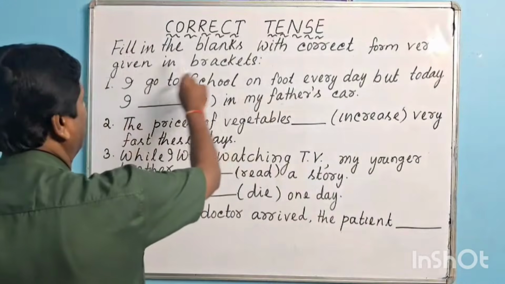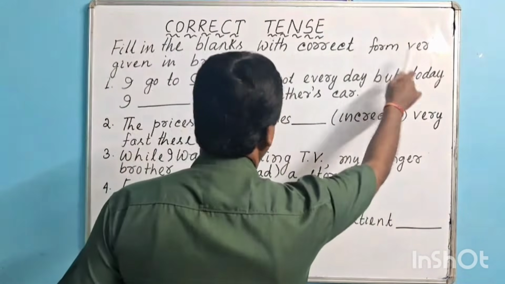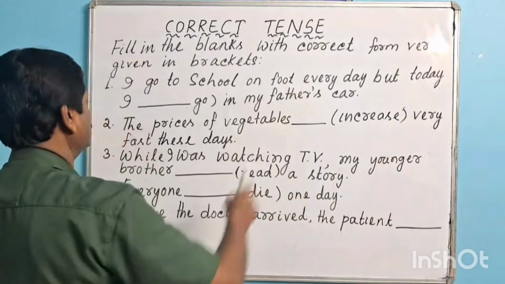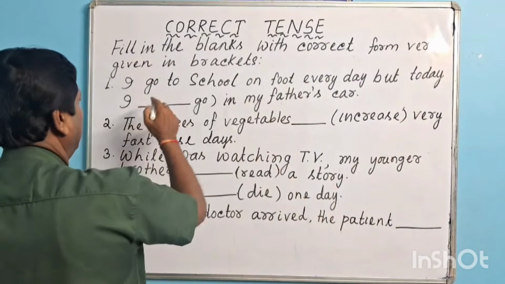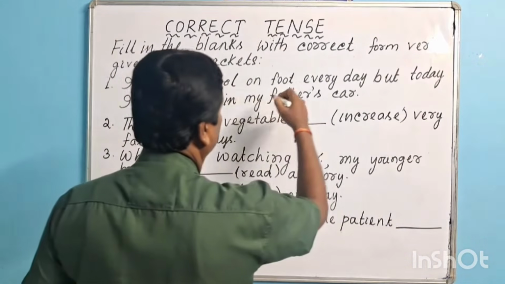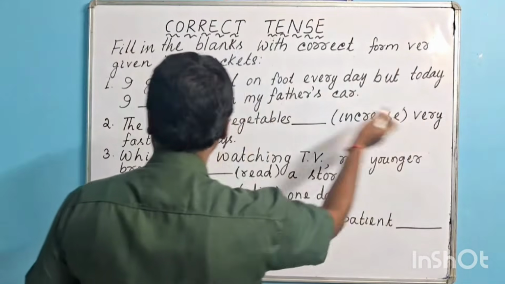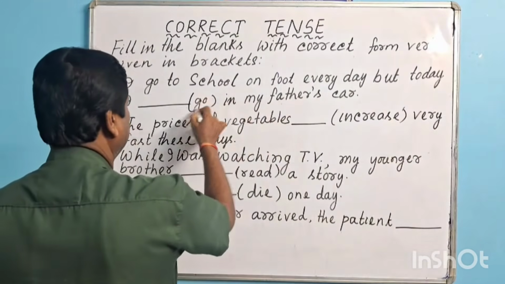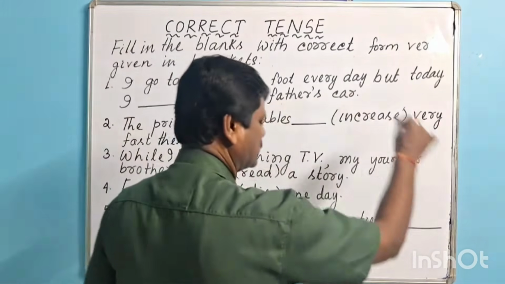Fill in the blanks with the correct form of verbs given in the brackets. Question number 1. I go to school on foot every day, but today I dash (go) in my father's car.